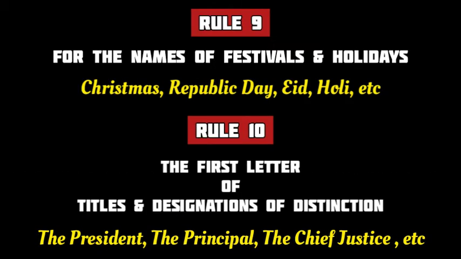And then the names of festivals and holidays also start with a capital letter. For example, Christmas starts with capital C, Republic Day starts with capital R, Eid starts with capital E, and Holi begins with capital H. According to rule number 10, the first letter of titles and designations of distinction is always capitalized. For example, President starts with capital P, Principal starts with capital P, and in Chief Justice, C and J are capital. Why? Because these are all honorable and important titles or designations.